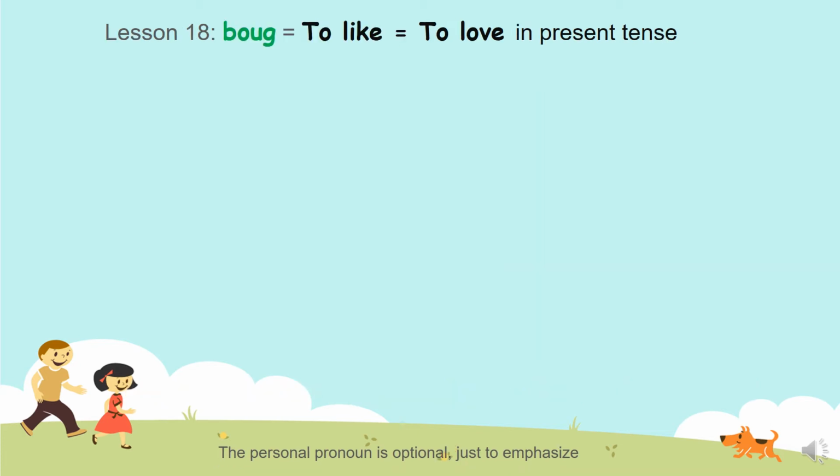Great. So now let's come back to lesson number 18 and conjugate the verb to love, to like, in the present tense. In Serere, we say boug. Boug means to love or to like. So we say bougam, you add am. Bougam, I love. If I want to emphasize, I will say me bougam. But in general, when I just say bougam, you know that I'm talking about me.